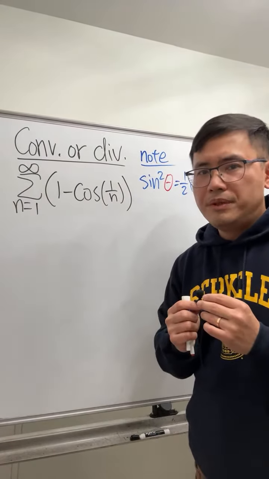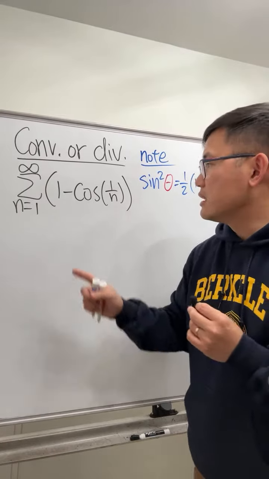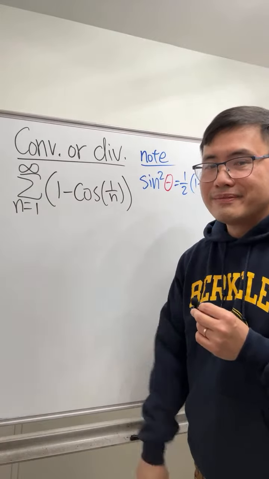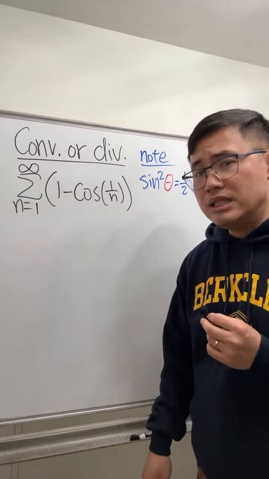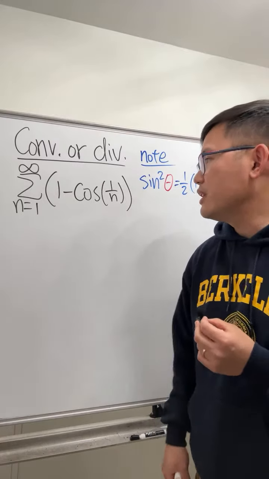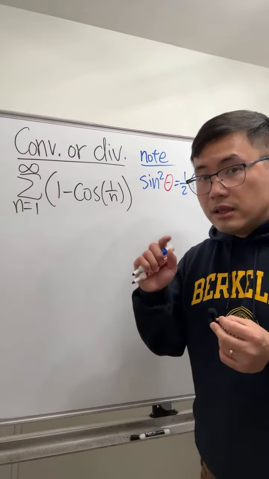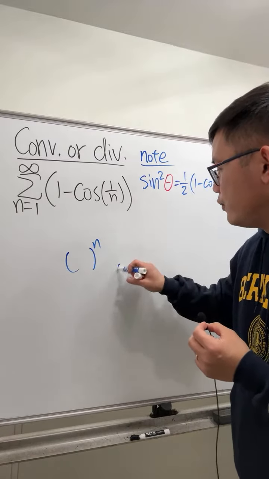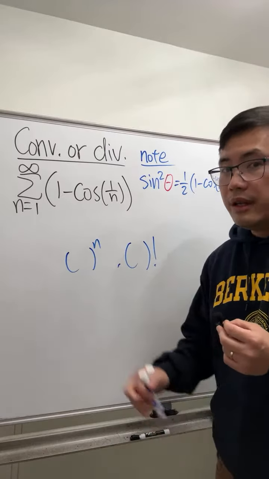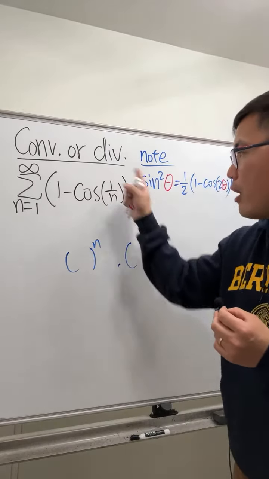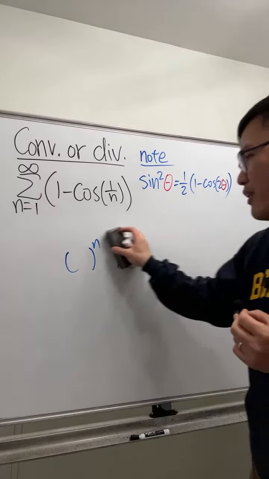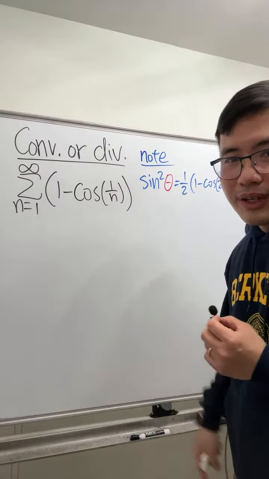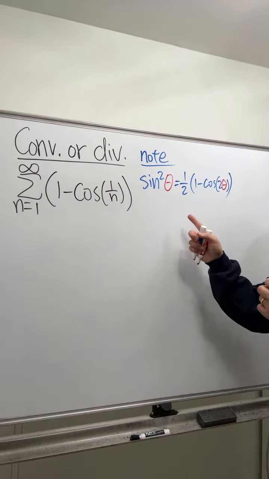Ratio test wouldn't be a good idea because if you do the a n plus 1 over a n, I think that limit might give you 1, which you cannot draw conclusion. So now, the ratio test is helpful if we have the n in the exponent, or if you have some kind of factorial in the a n part. But here, I don't think ratio test will work. So let's continue trying this.